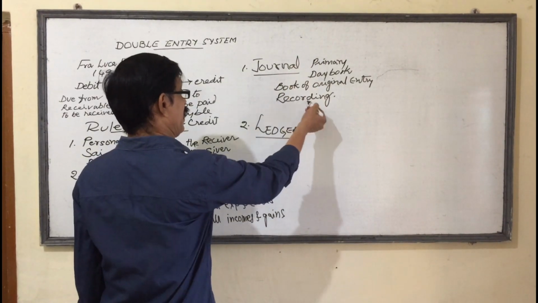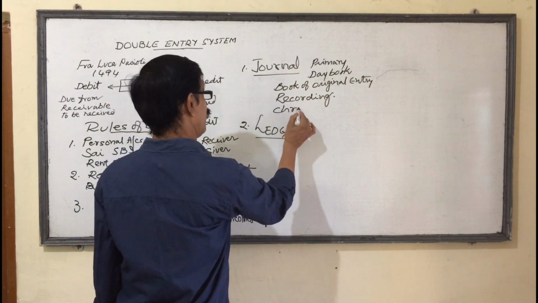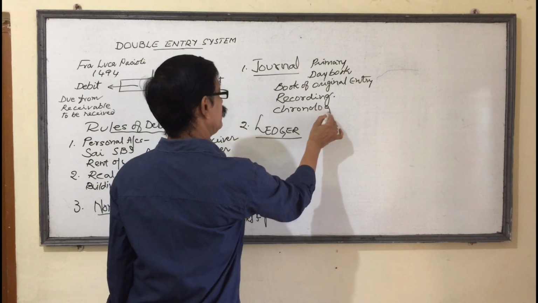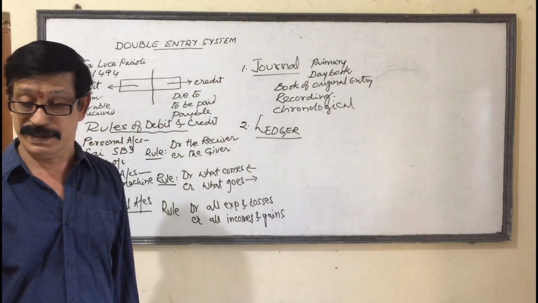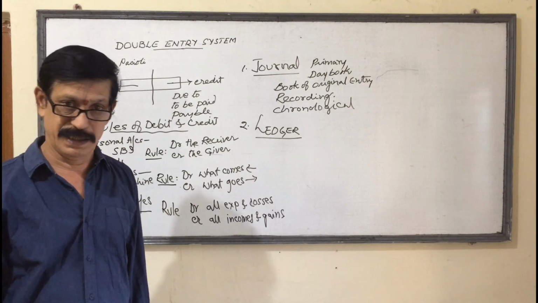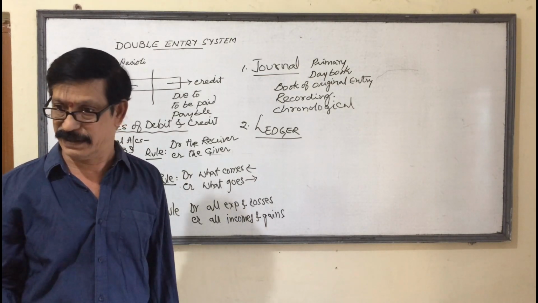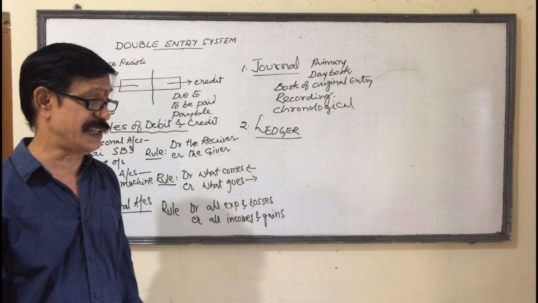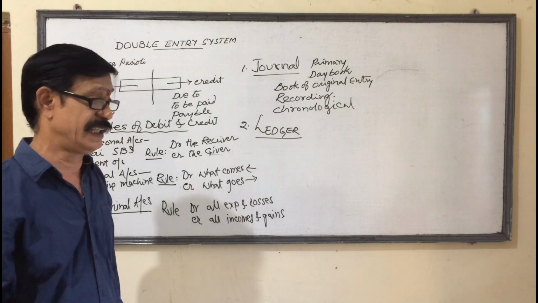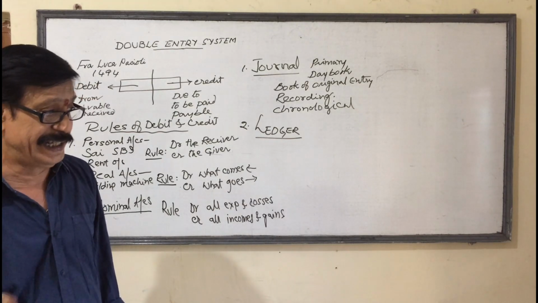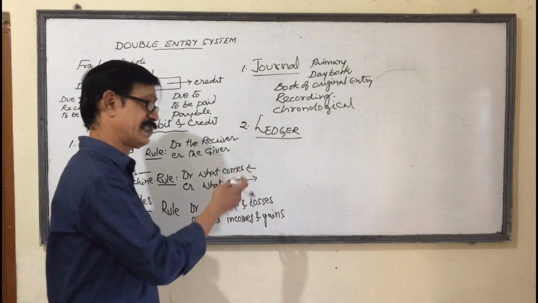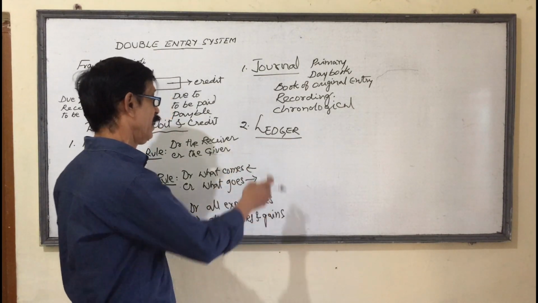The transactions are recorded in chronological order. Chronological order means date wise. Today's date is 9th, so only today's transactions are recorded. Then you have to enter tomorrow's transactions. In such a way, date wise, you have to record them. That is called chronological order.